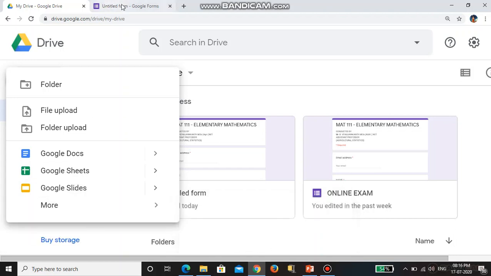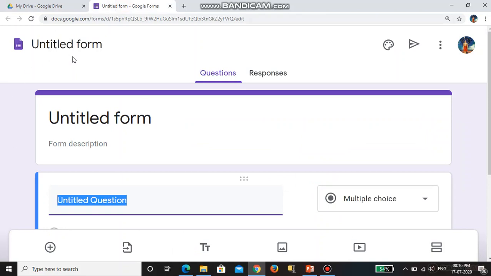If you click the blank form you will get a screen like this. This is the online form, the online survey tool. With the help of this we can prepare a questionnaire, or a quiz, or we can do a survey. So this is Google Form.